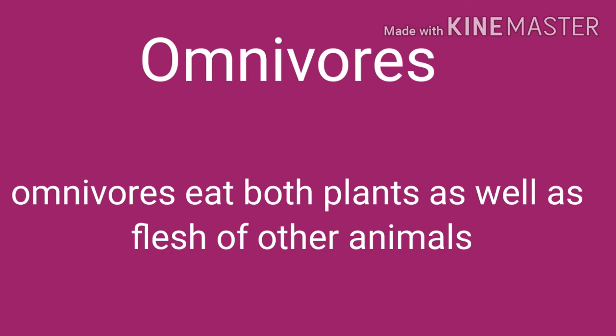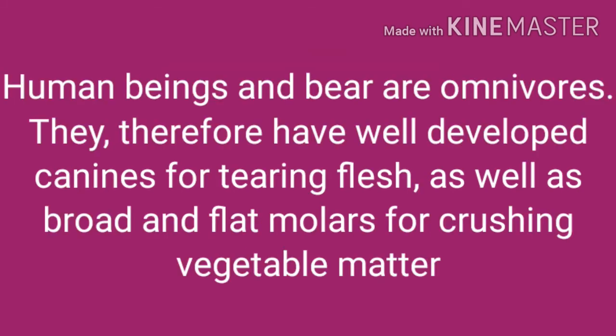Now let's discuss omnivorous. Omnivorous animals eat both plants as well as flesh of other animals. Human beings and bears are omnivorous. Human beings and bears eat both plants and flesh of other animals, so they are called omnivorous.